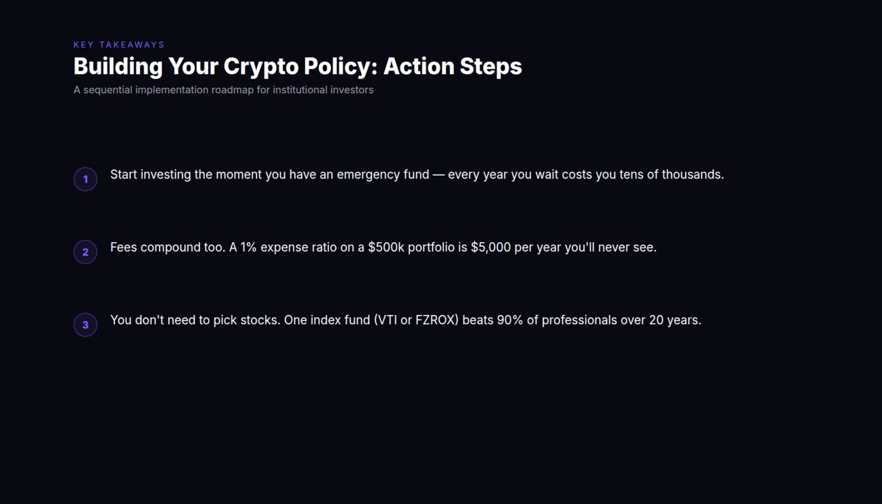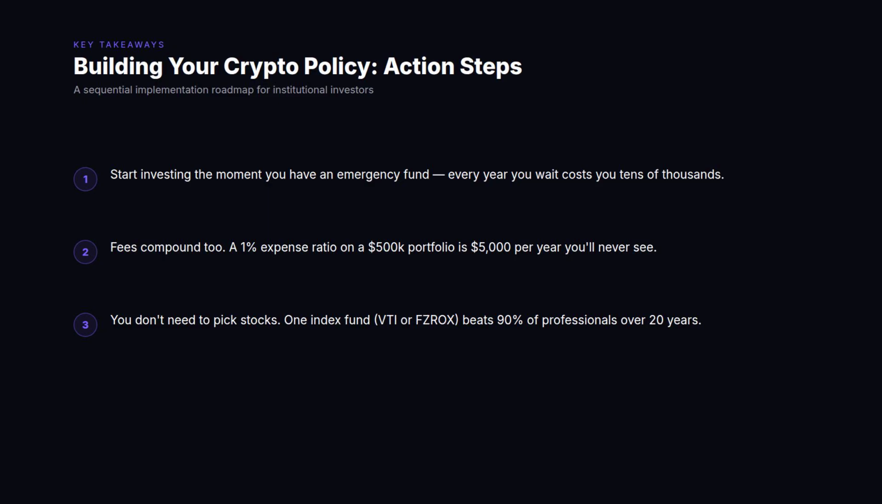A sequential implementation roadmap for institutions ready to formalize their crypto governance framework. Step 1. Commission rigorous internal analysis before any committee presentation. The investment team must develop a clear-eyed, data-driven assessment of digital assets that can withstand scrutiny. This includes return history across full market cycles, correlation analysis to existing portfolio holdings, drawdown stress tests, peer institution benchmarking, and regulatory status summary. The analysis should be specific to your mandate, not a generic crypto overview.